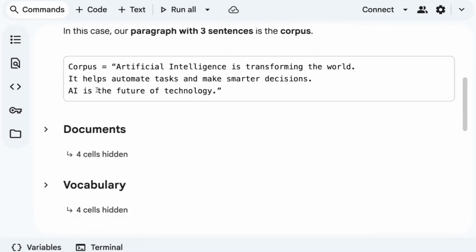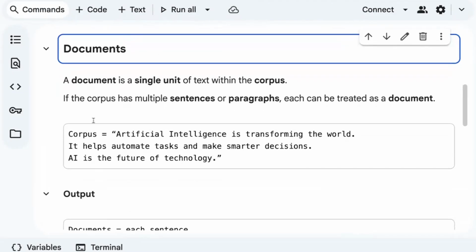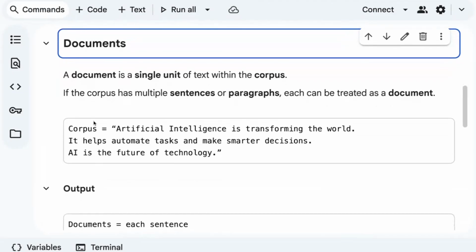Now it's time to explore what exactly a document is. A document is a single unit of text within a corpus. You have a paragraph, right? So if there is a paragraph, each sentence is treated as a document. Let's say, for example, you have an article. In an article, each paragraph is treated like a document. Similarly, if you have one single paragraph, each sentence in it is treated as a document.